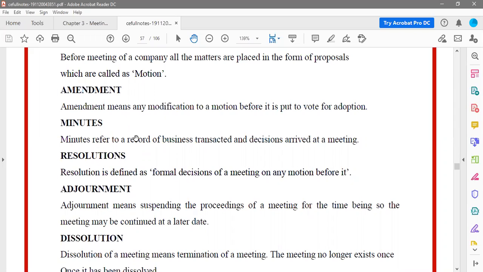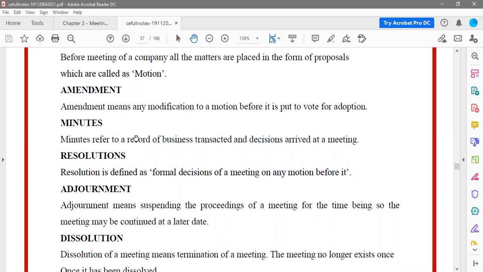Then coming to resolutions: very formal decisions that we take for the proposals are called resolutions. Okay, so it says a formal decision of a meeting on any motion before it. Now, I told you ITC, let's say ITC wants to get into the hotel segment. Now, in the meeting, if everybody is okay with that, everybody has voted yes, then a resolution will be passed, a formal decision will be passed stating that ITC is going to start its hotel chain. So, that is resolution. Then adjournment.